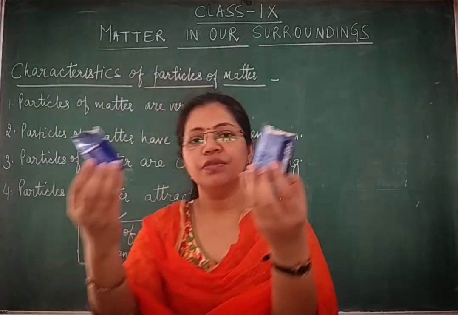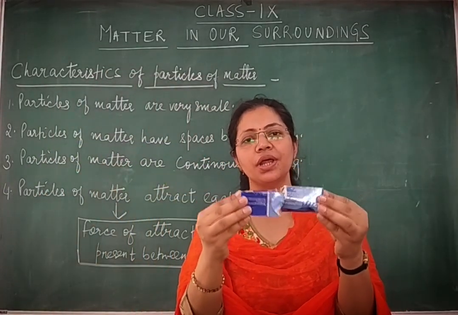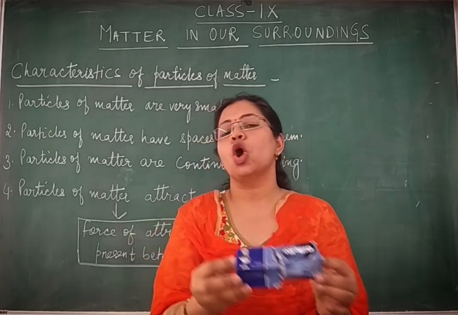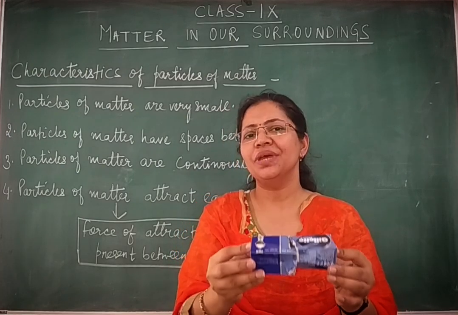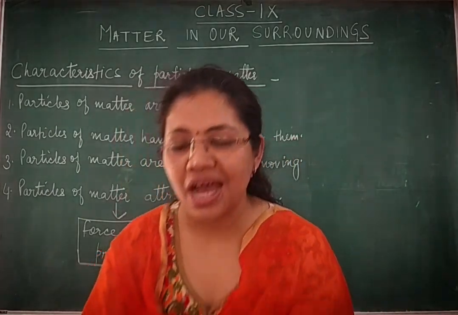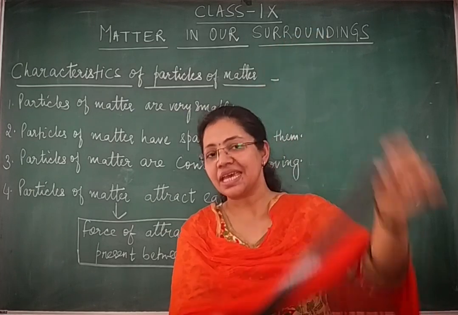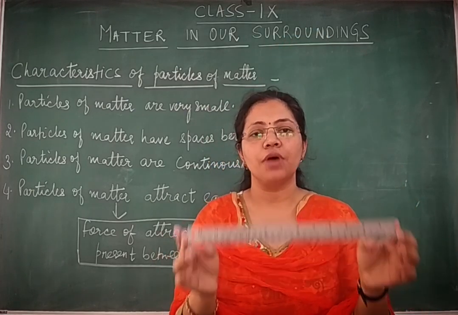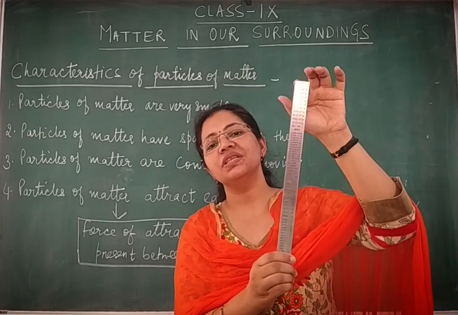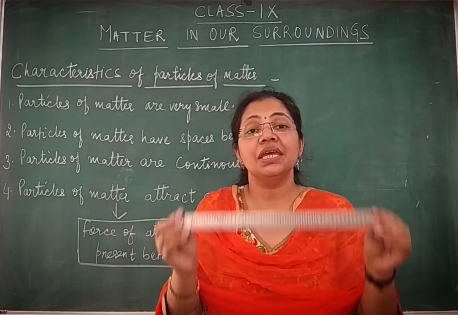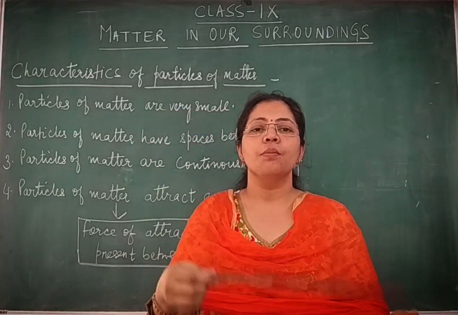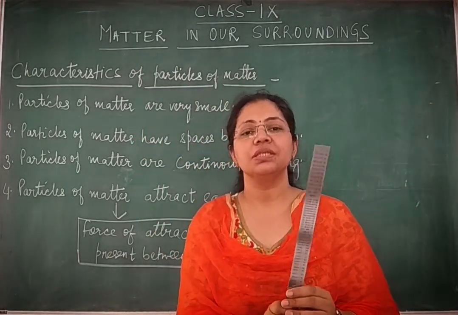Similarly, in the cardboard box, the particles were held pretty strongly by forces of attraction as compared to the chalk particles. That's why I had to apply a bit more force to break it. But when I tried breaking this metal scale, it was not possible. Why? Because the force of attraction between the particles of this metal scale is extremely strong, and I was applying a greater level of force, but I failed to break it into pieces.